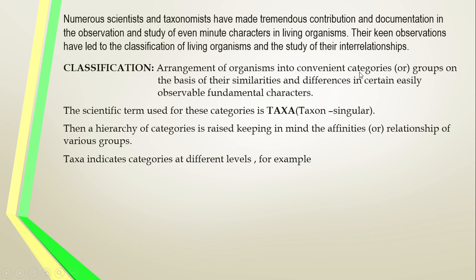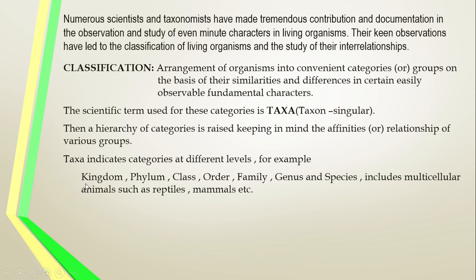The taxonomical hierarchy has different categories, different taxa such as kingdom, phylum, class, order, family, genus, species. இப்படிலாம் சொல்லலாம். See, kingdom, phylum, class, order, family, genus, species. Among these, the species is the basic one. Species is the basic one, that is unique in nature.